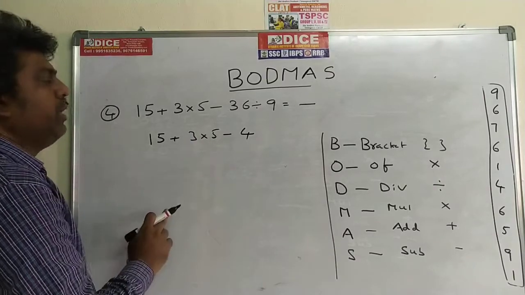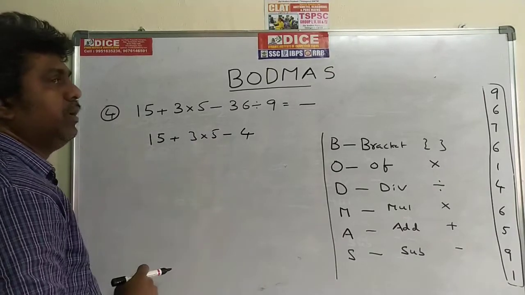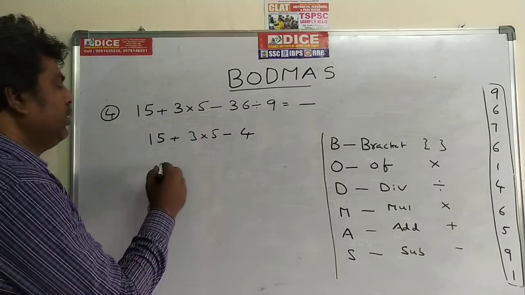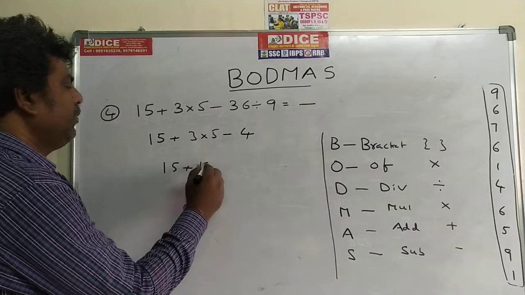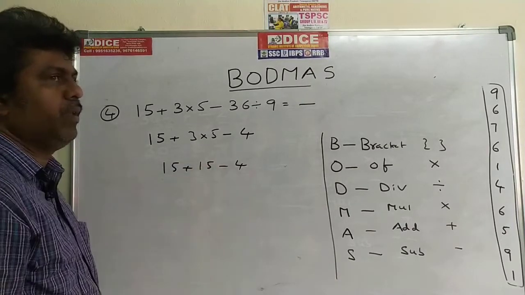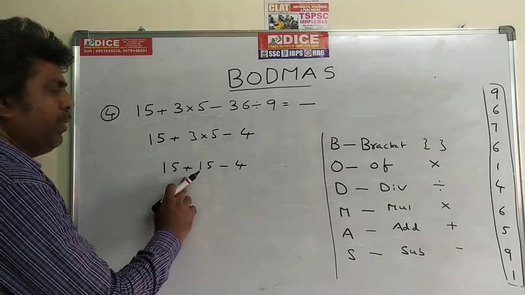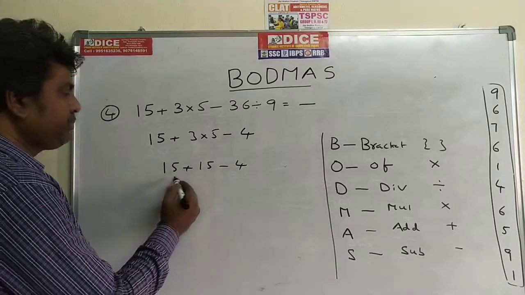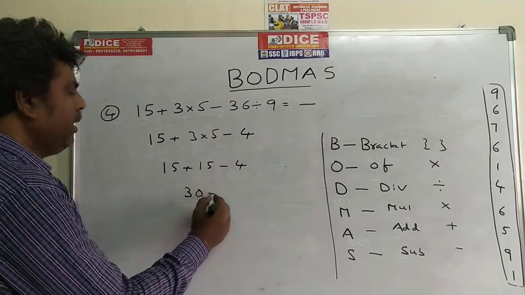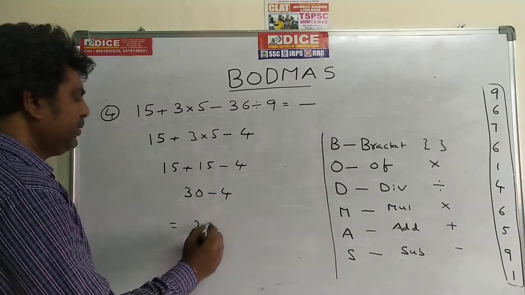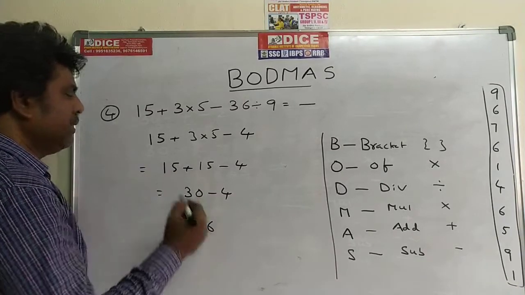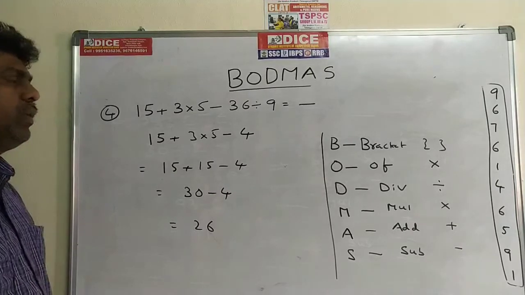Then in the second step, the operators are plus, into, minus. We have to give priority to into. So that's why 15 plus 15 minus 4. Next step, we have plus and minus. First priority plus. 15 plus 15, 30 minus 4. So 26 is the answer. Just write it down, and we can go for the next problem.